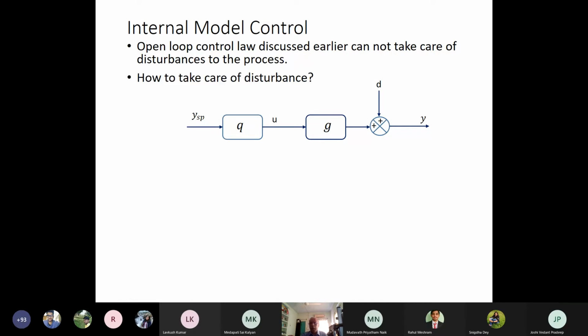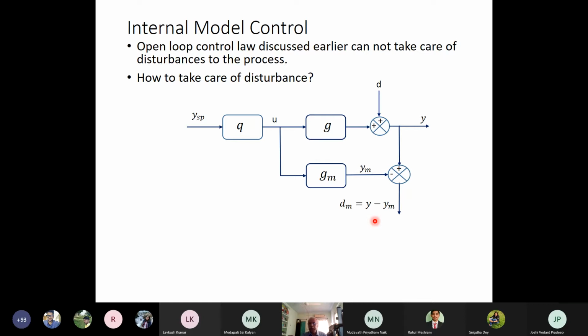This can be taken care of if I use the process model. Let's say we have the GM, which is the estimated process model for the process G, and we use this estimated process model GM to get the YM. And if I subtract YM from Y, then we'll have an estimate of the disturbance in the system.